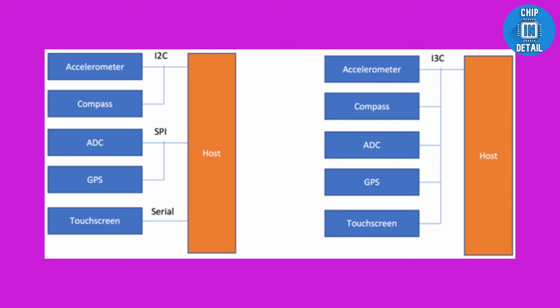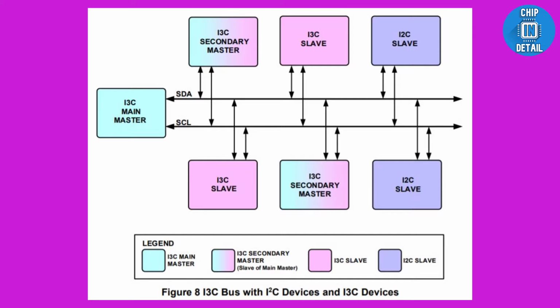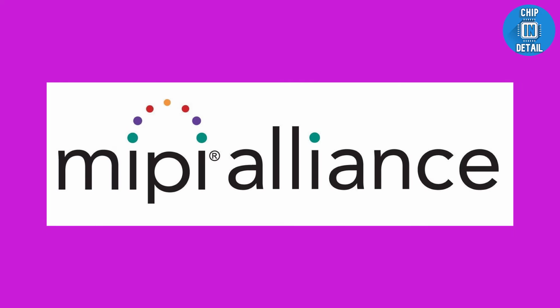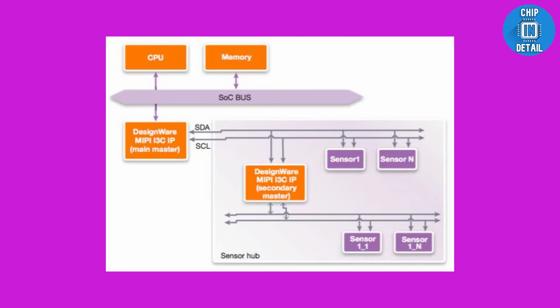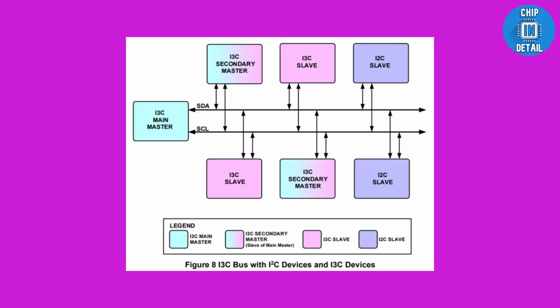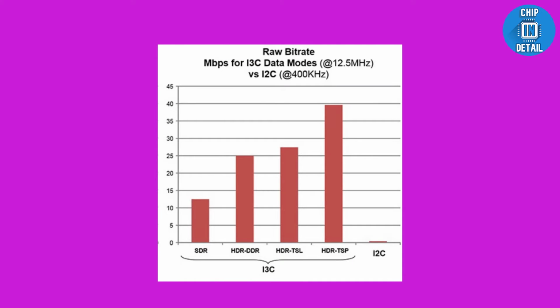This is where the I3C standard comes into the picture. I3C is the new industry standard released in 2016 in collaboration between electronics and computer companies with the Mobile Industry Processor Interface Alliance. I3C adds a considerable number of system interface functions while maintaining backward compatibility with existing I2C devices. Furthermore, native I3C devices support higher data rates similar to SPI.